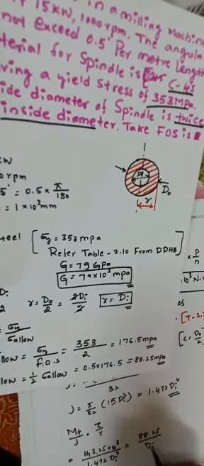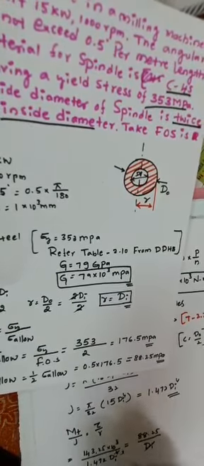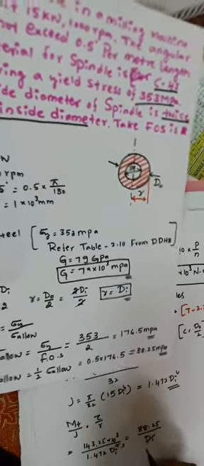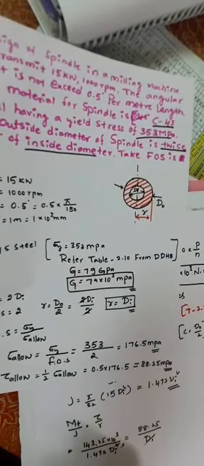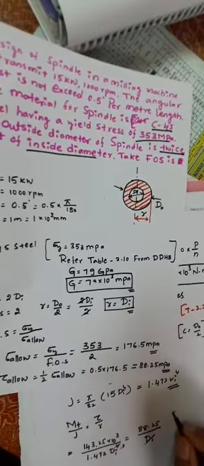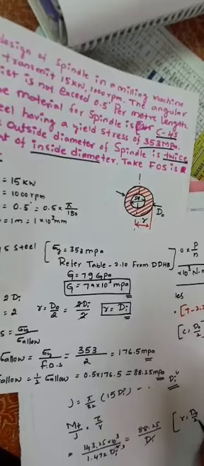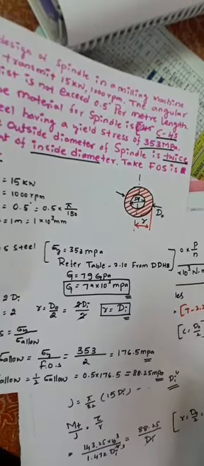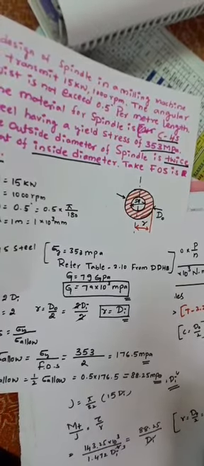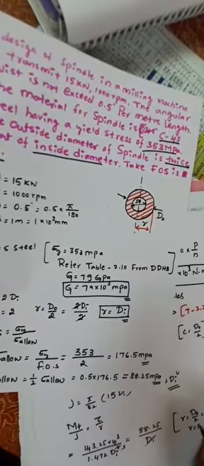If you simplify this, finally R is equal to d naught divided by 2, so the 2 di divided by 2 gets cancelled, R is equal to di.